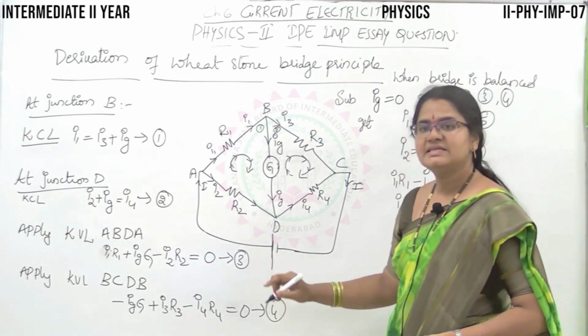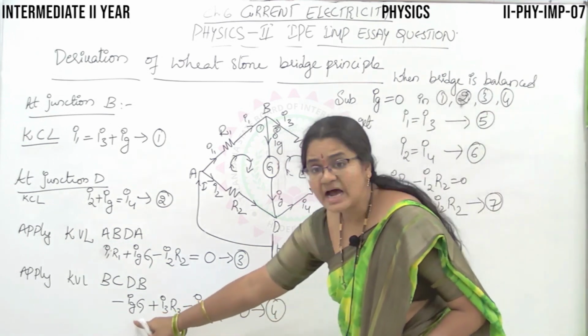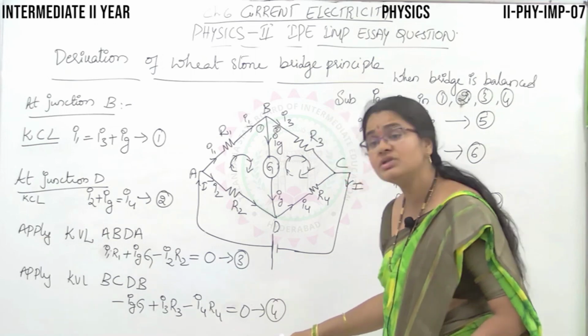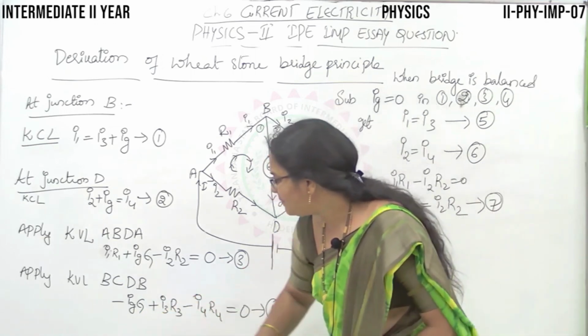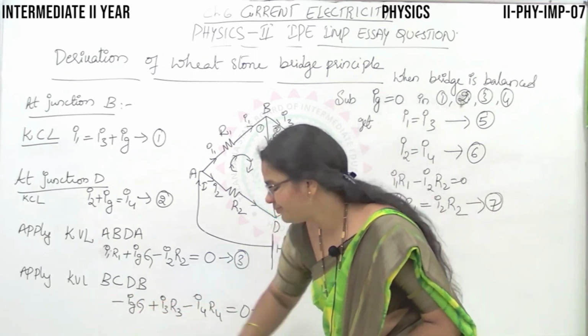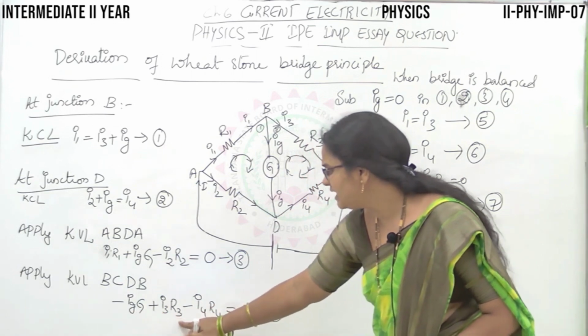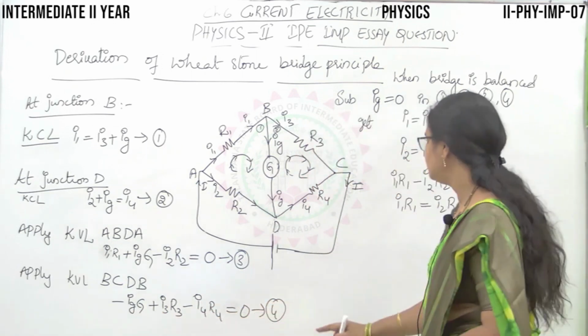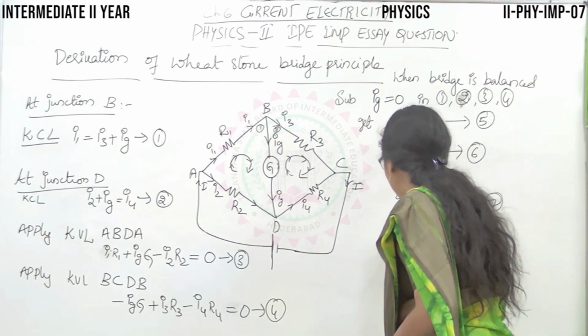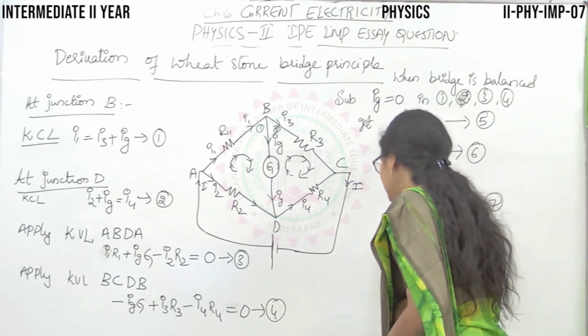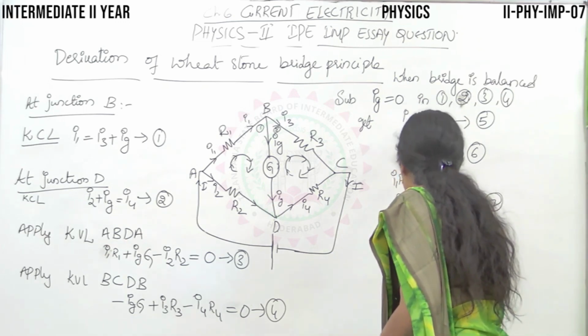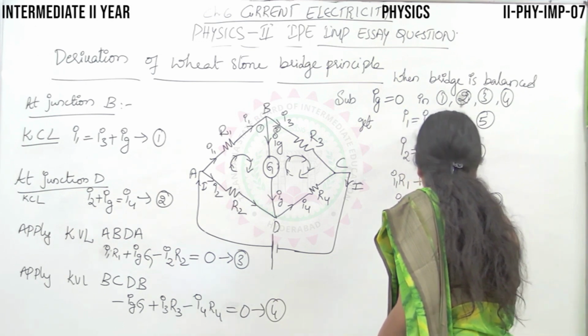Right. Next. Again, substitute Ig equal to 0 in the fourth equation. Then this term will be 0. Then you will be left with I3 R3 minus I4 R4, that is equal to 0.